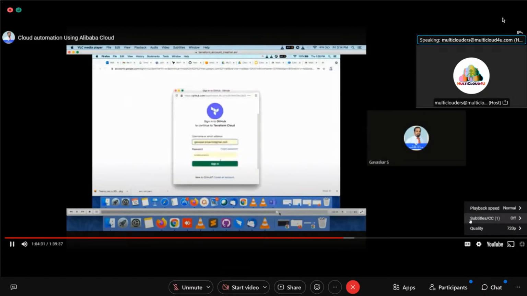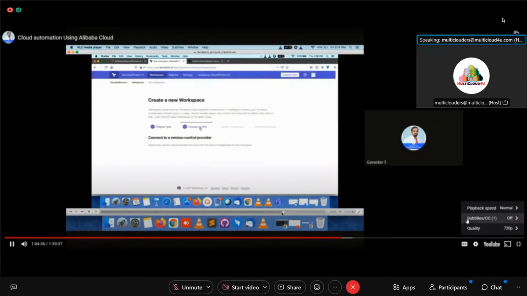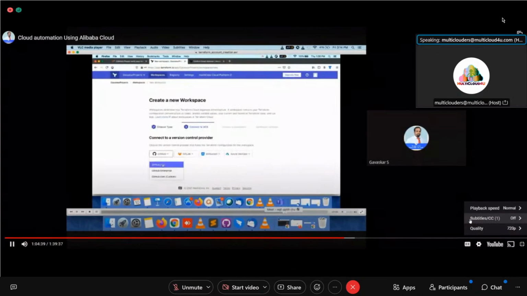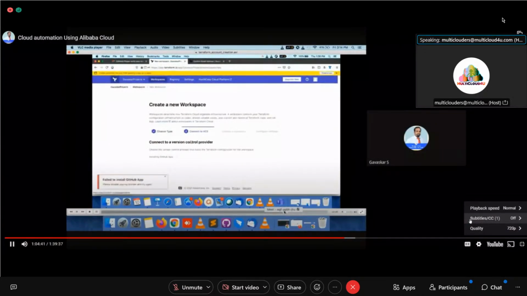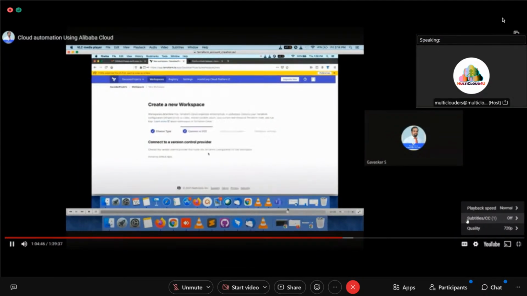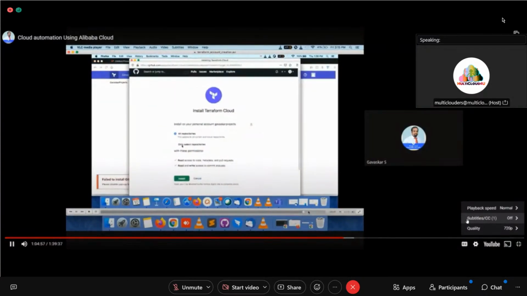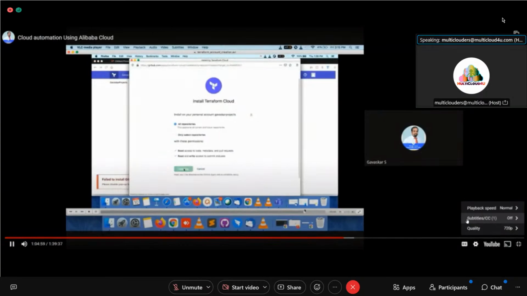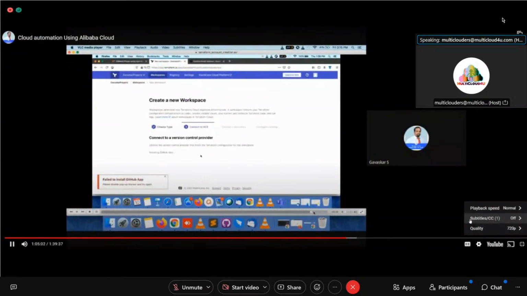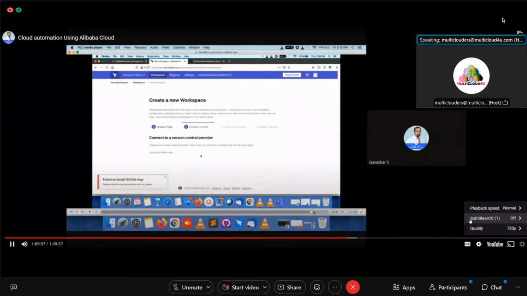Now version control workflow. Initializing. So I'm getting some error. Okay, I have to access that. Yeah, now you see the Terraform Cloud is verified with the GitHub.